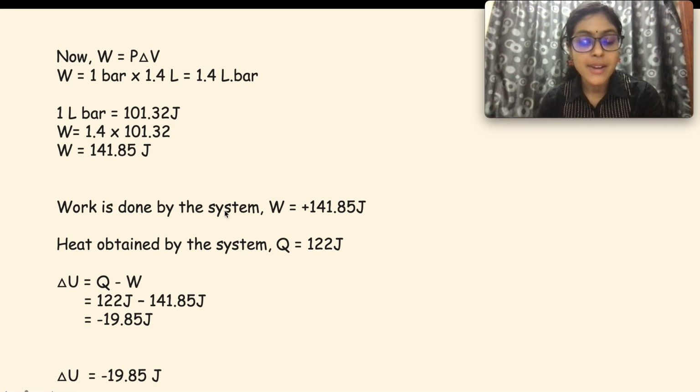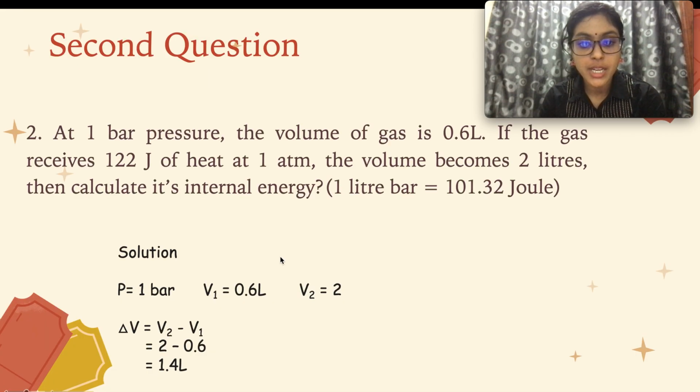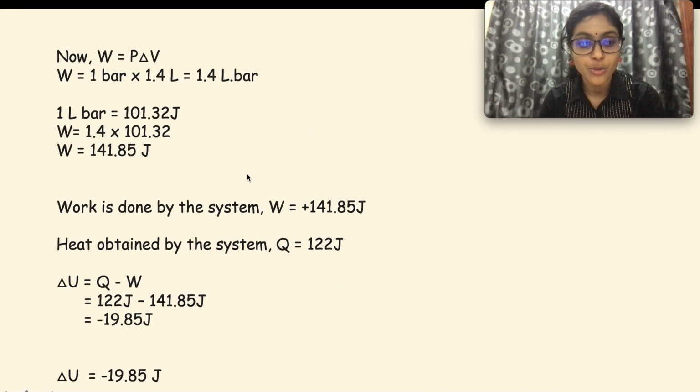Then work is done by the system. How do you know that the work is done by the system? Because the W that you have gotten after the calculation is positive 141.85. So it means that work is done by the system. And then heat obtained by the system, because it was provided that the system receives 122 joule of heat. So it is Q.